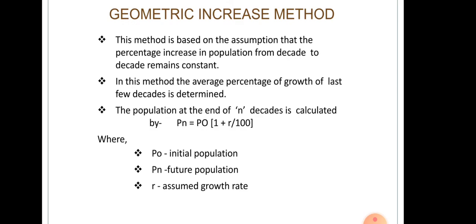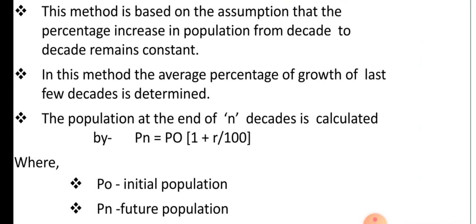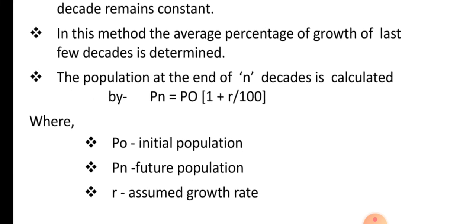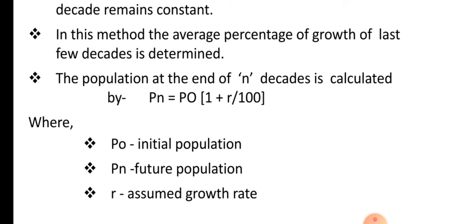In this method, the average percentage of growth of the last few decades is determined, and the population at the end of n decades is then calculated using the formula Pn = Po (1 + R/100)^n, where Po represents the initial population, Pn represents the future population after n decades, and R represents the assumed growth rate.